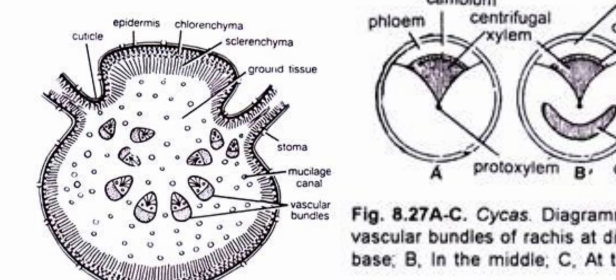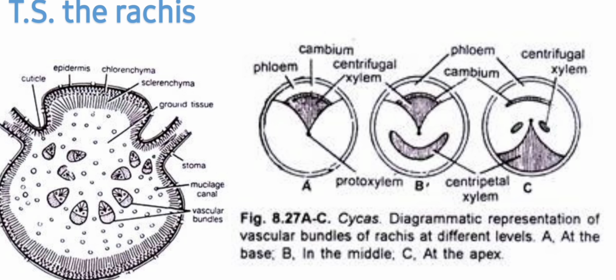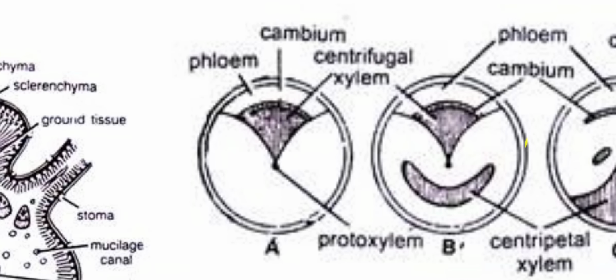The vascular bundles show different structure at different levels of rachis, starting from the base to the apex, especially with regard to their diploxylic nature. In vascular bundles at the base of the rachis, only centrifugal xylem is well developed, as you can see in this image. Its protoxylem faces toward the center, showing endarch condition. Centripetal xylem is not well developed.